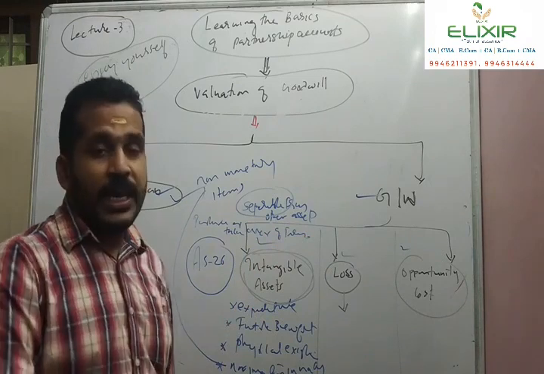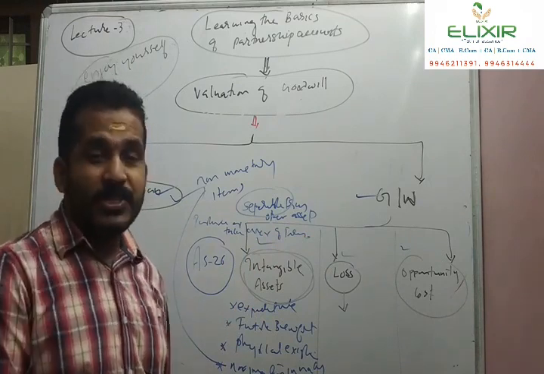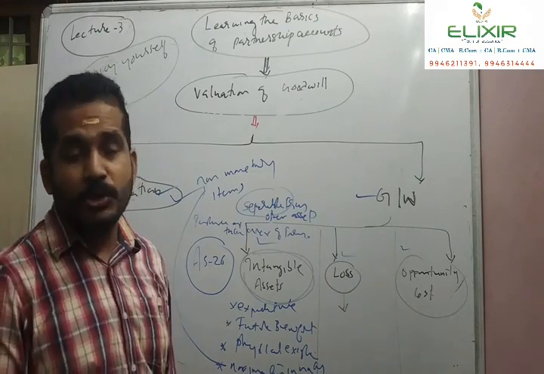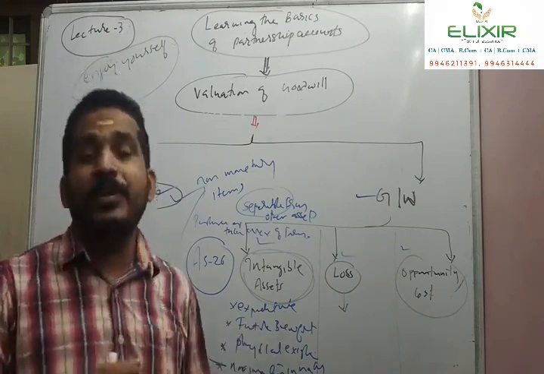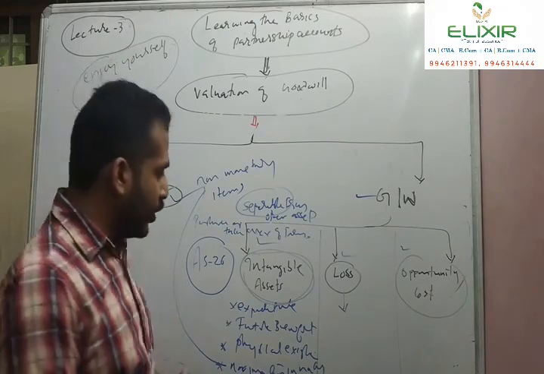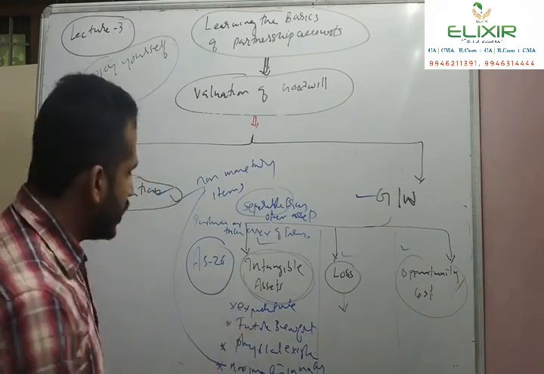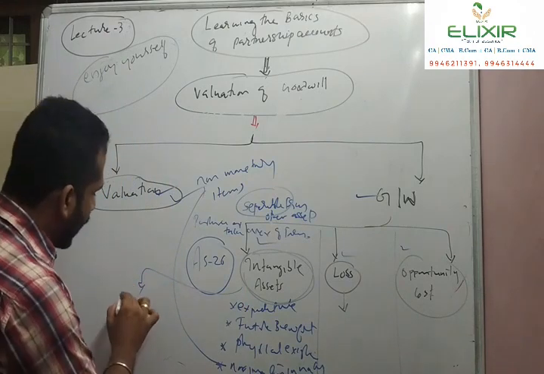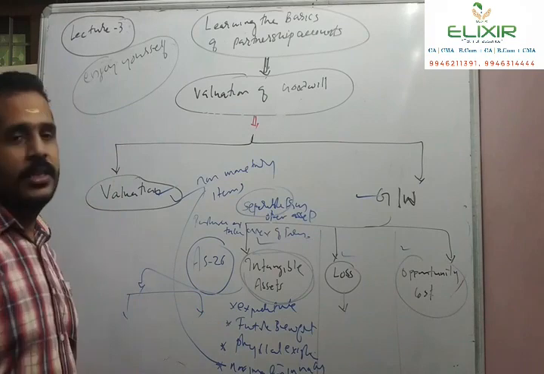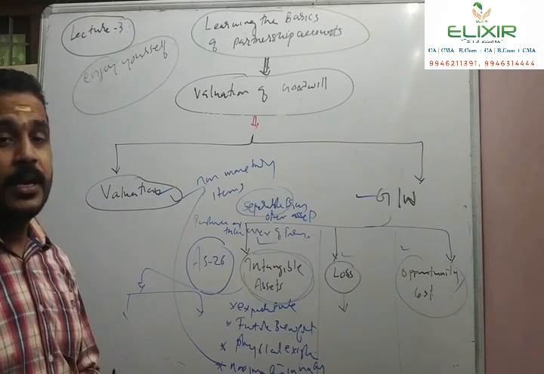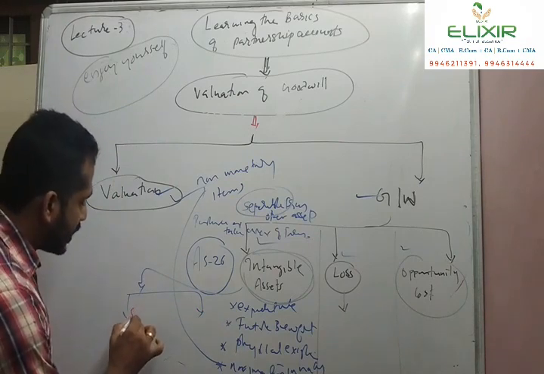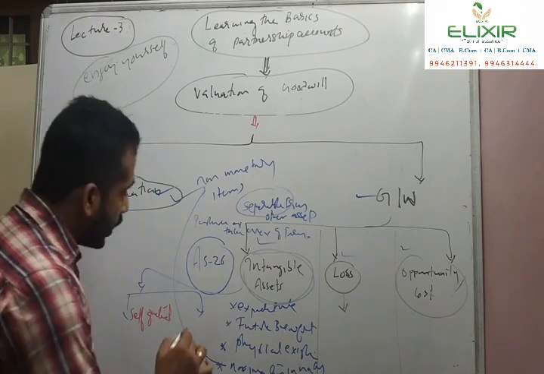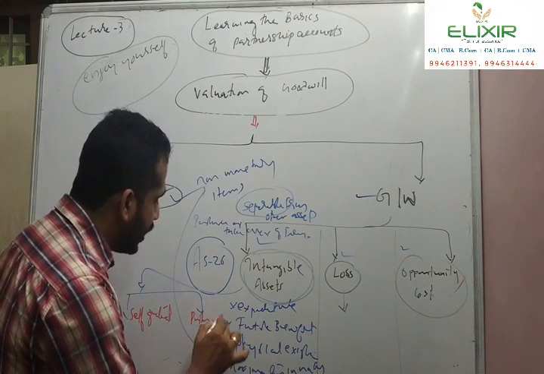If a firm is taken over by another firm, or by another company, then there is a requirement for a valuation of goodwill as an intangible asset. Moving into detail, this intangible asset can be classified into two: one is the self-generated intangible asset, the other is the purchased intangible asset.